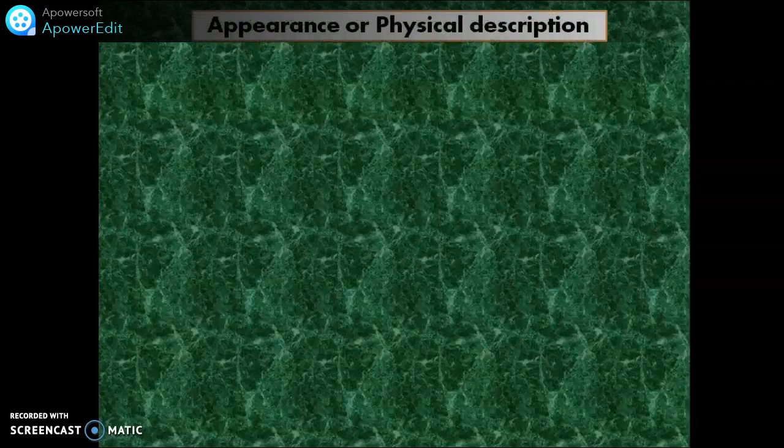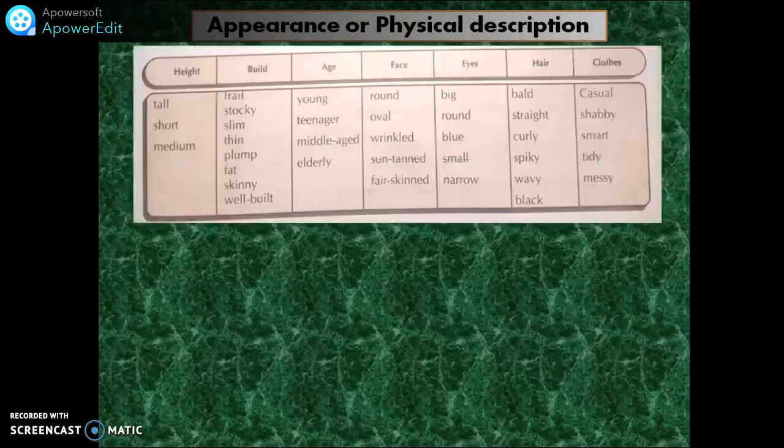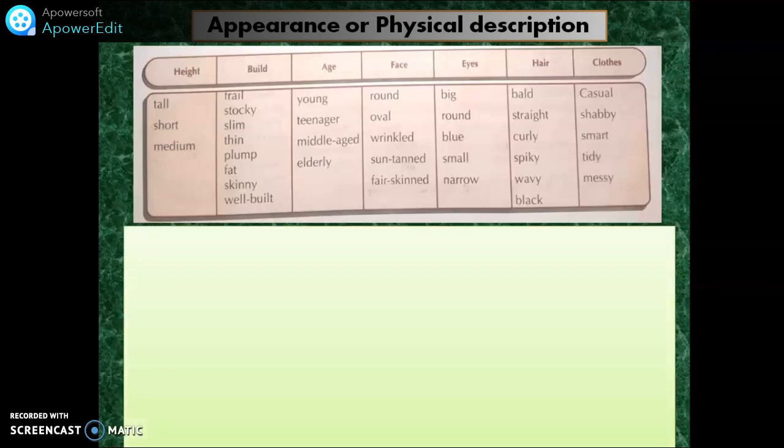Let's start with the adjectives related to appearance or physical description. I'm going to give you here a chart from the student book, Tickets to English, page number 17. Here you have different kinds of adjectives related to height, build, age, face, eyes, hair, and clothes. Now, for example, I want to use a sentence to talk about tall. How can I use it in a sentence?